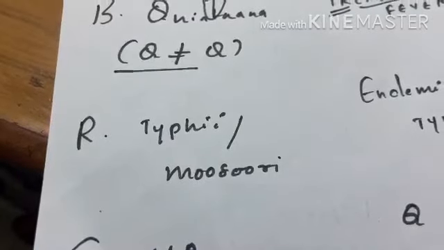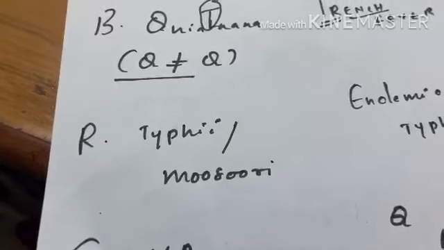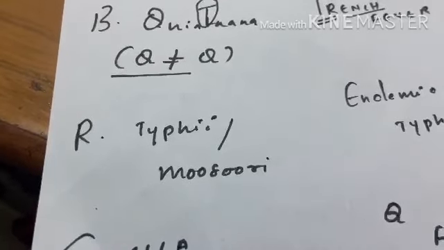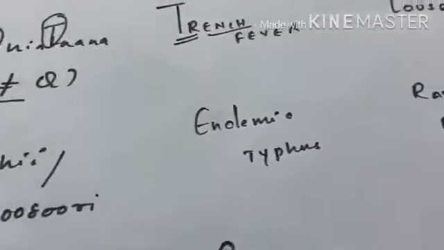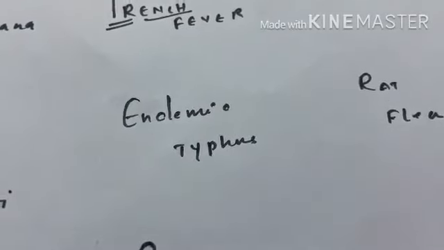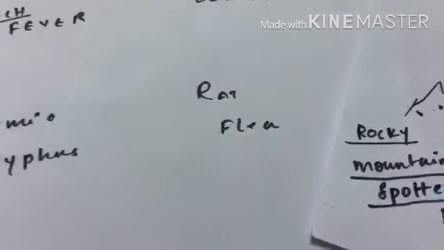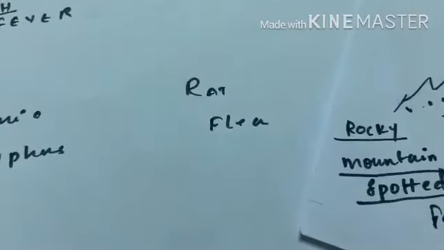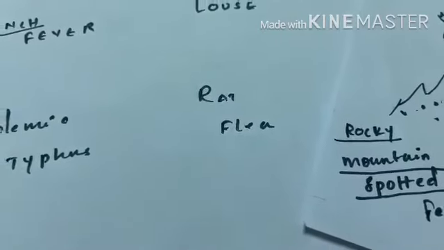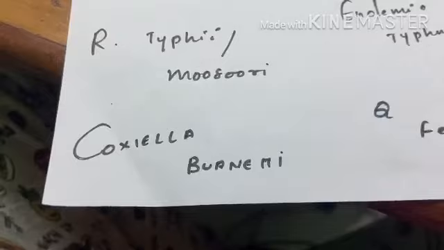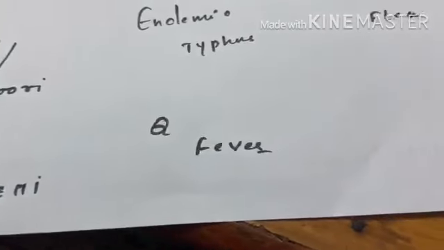Coming to Rickettsia typhi or mooseri. It is a local species. So it causes endemic typhus, that is within the country, through rat flea. Different from everything is Coxiella burnetii. It causes Q fever.